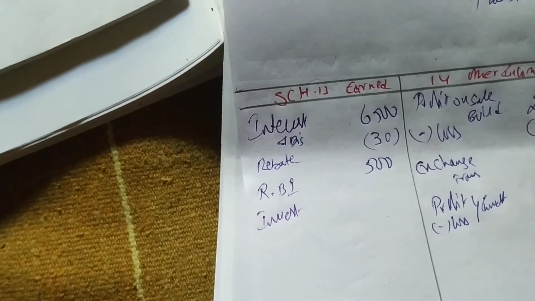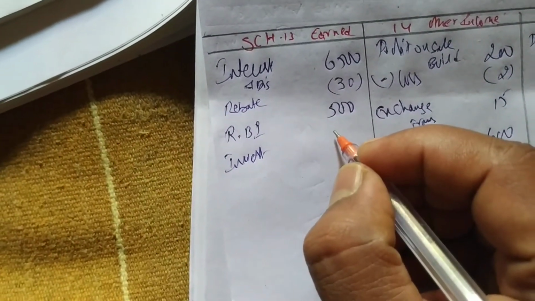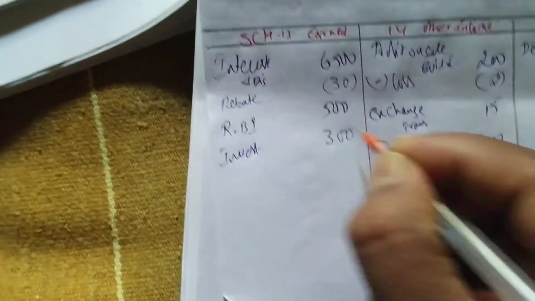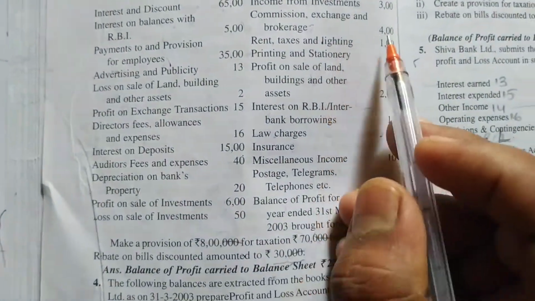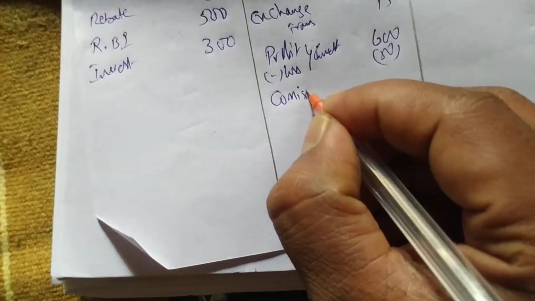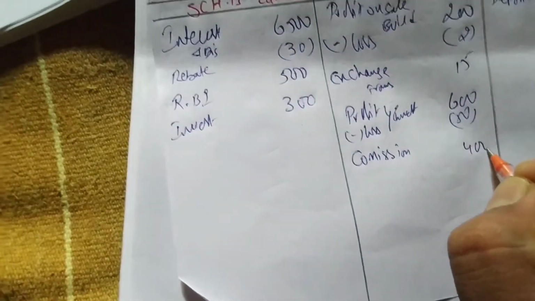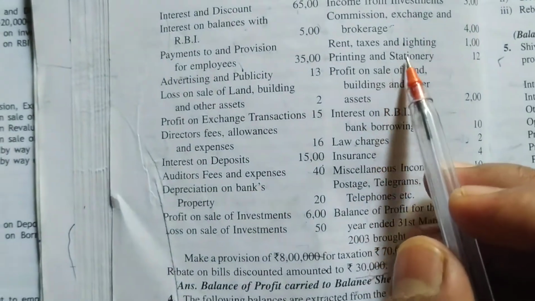Okay, so right here amount is 300. Next, commission, exchange and brokerage, that you have to write under other income. Commission, how much is commission? 400.